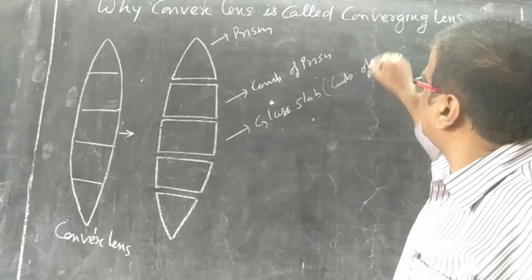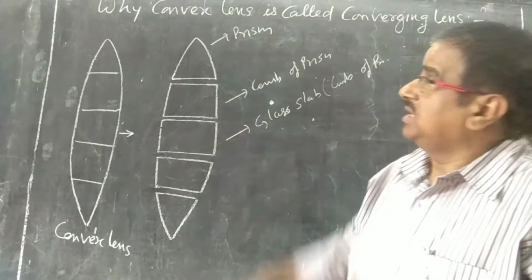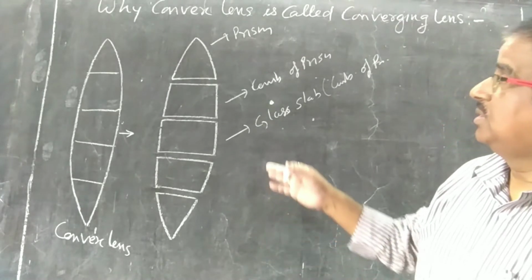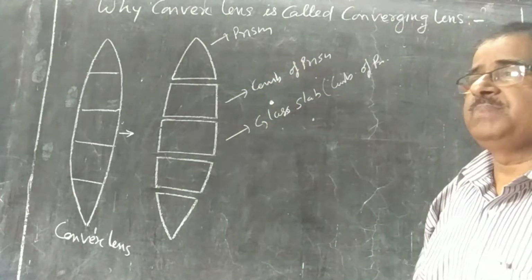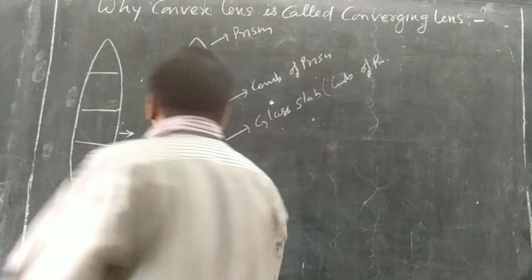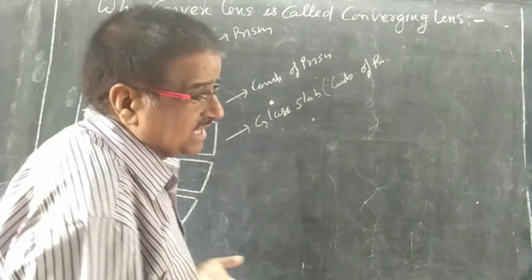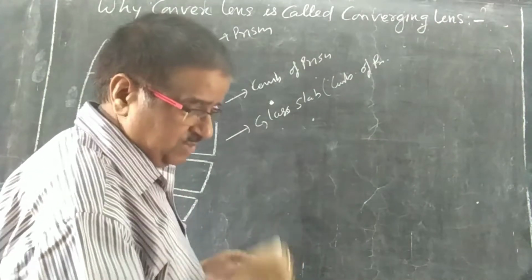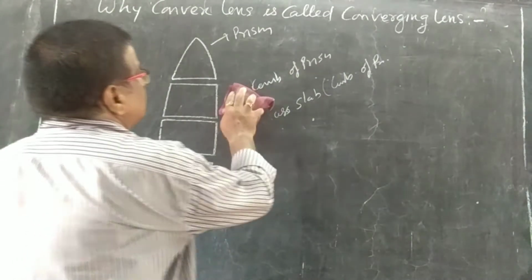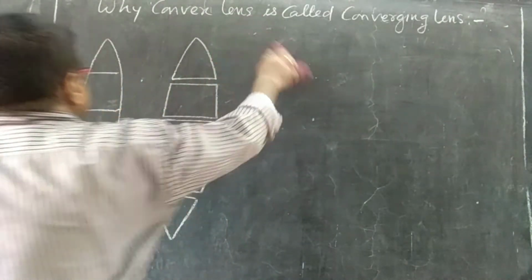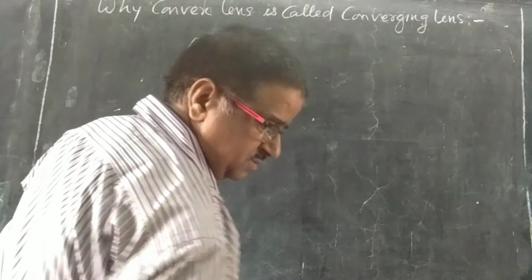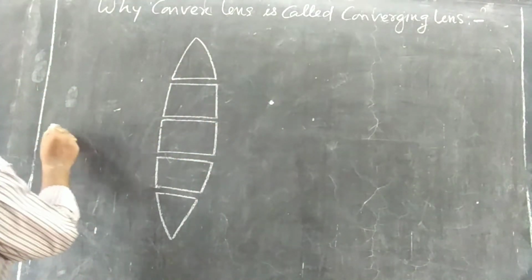So a convex lens is supposed to be made up of so many prisms. Not only a convex lens, a concave lens is also treated as a combination of prisms. So let us see how it converges, and why it does not diverge. Okay? So let us consider some light ray.